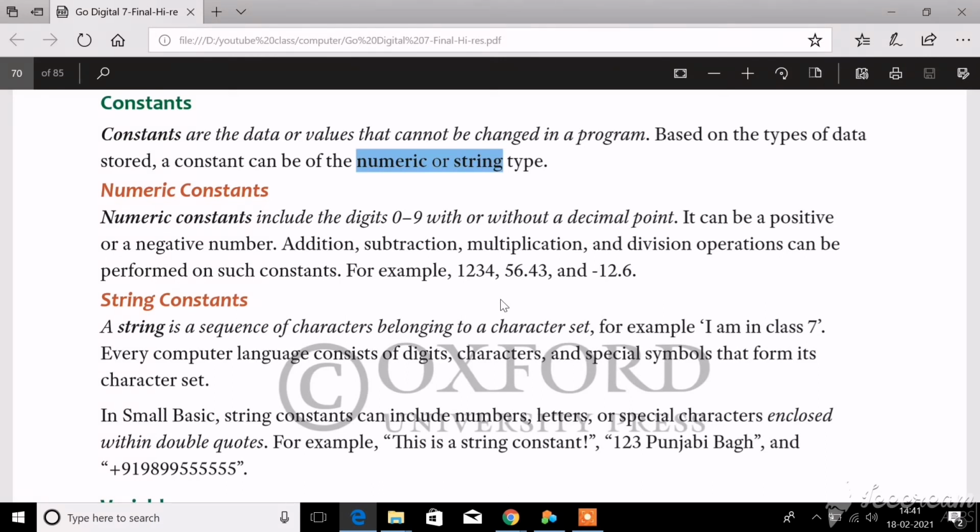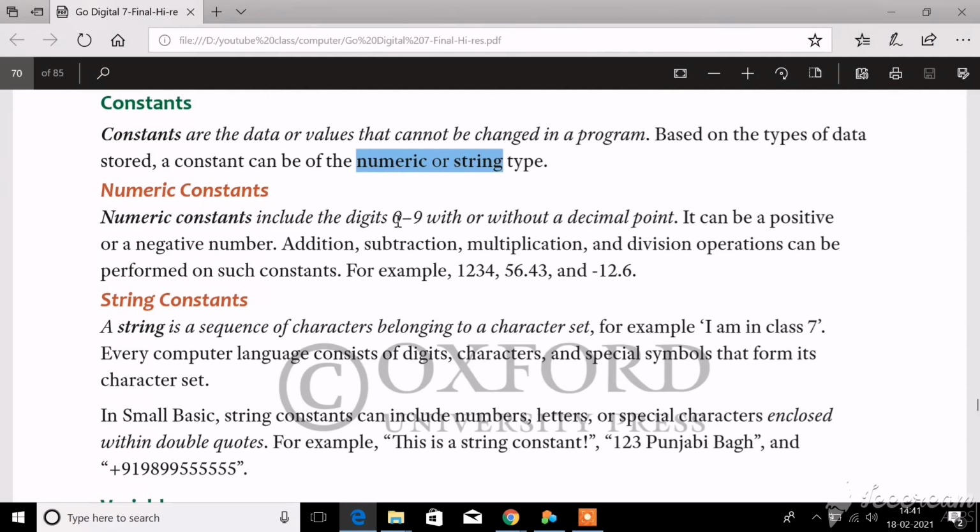Okay, now what is a numeric constant? From the word numeric you can understand it refers to numbers, isn't it? Any number from 0 to 9, if used in a basic program, comes under numeric constant.